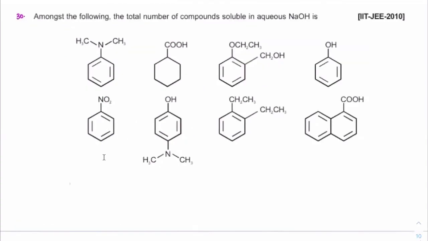3 of them. 4. Yes, tell me which of them. This carboxylic acid for sure. Correct. Next. Fourth one, phenol, right? So phenol is in the range of this. Fifth one, that is also a phenolic group. Next, which one? Last one, that is a carboxylic acid group. Correct. So the answer should be 4. Which one, beta?